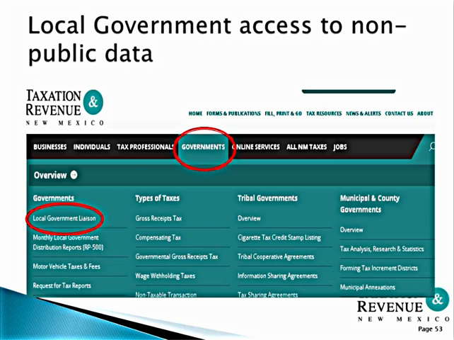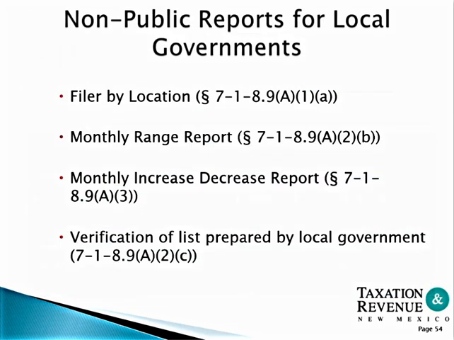You click on the government's page and you access the local government liaison link. Non-public reports include filer by location, monthly range report, monthly increase-decrease report, and verification list prepared by local governments.